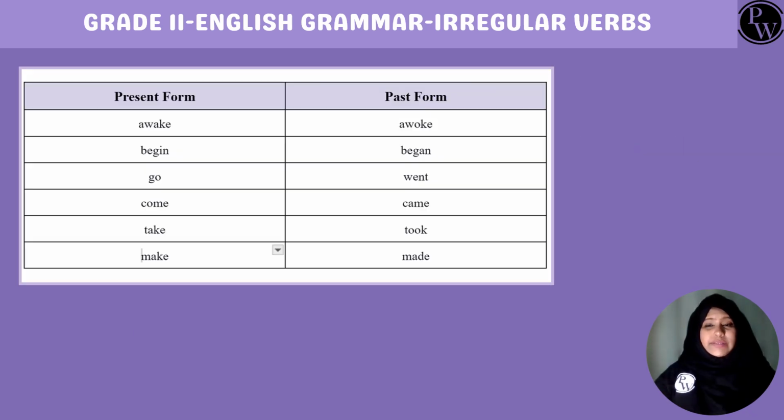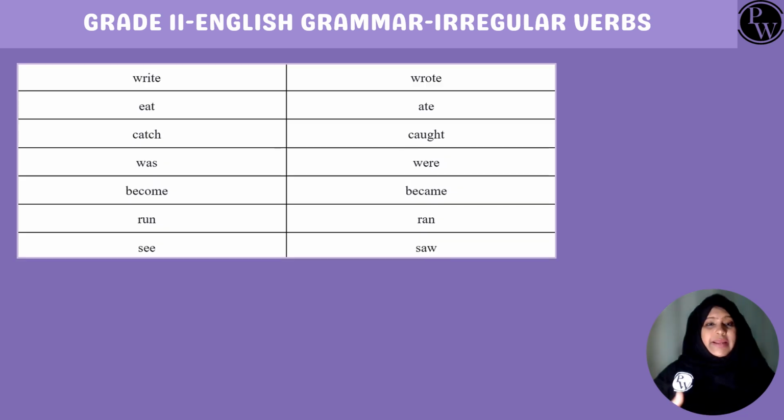Let's look at some words that change in the past. Ready? Awake changes to awoke, begin changes to began, go changes to went, come changes to came, take changes to took, and make changes to made. Let's continue reading. Write changes to wrote, eat changes to ate, catch changes to caught, was changes to were, become changes to became, run changes to ran, see changes to saw.